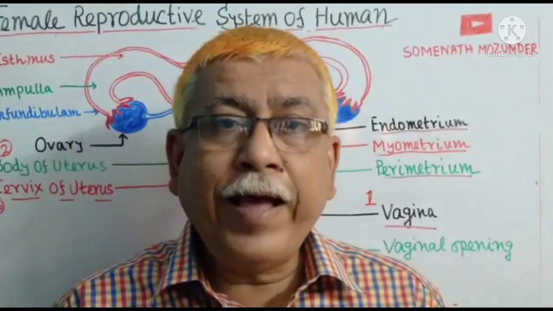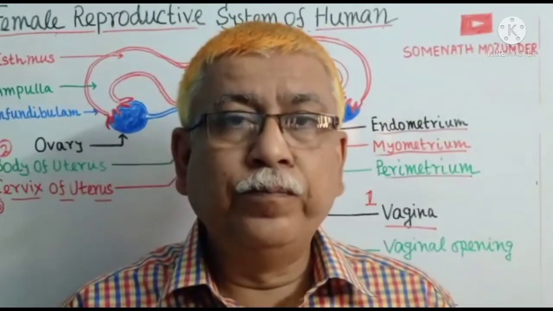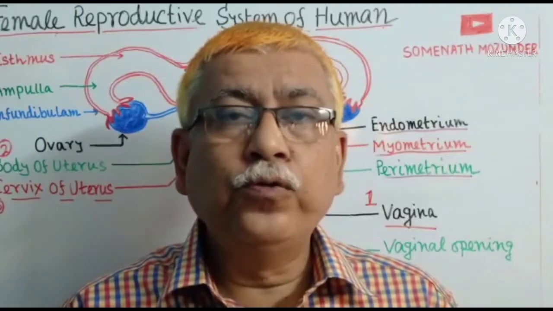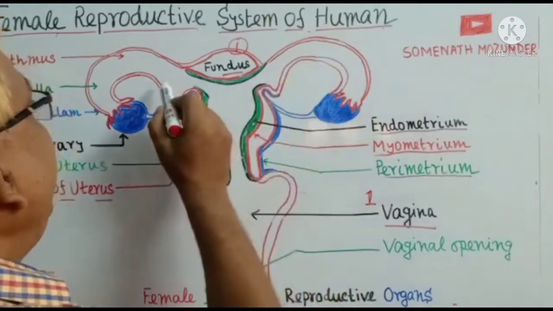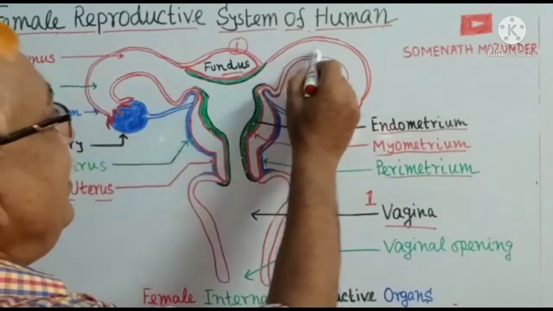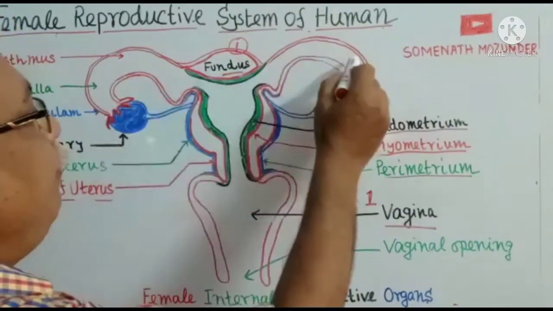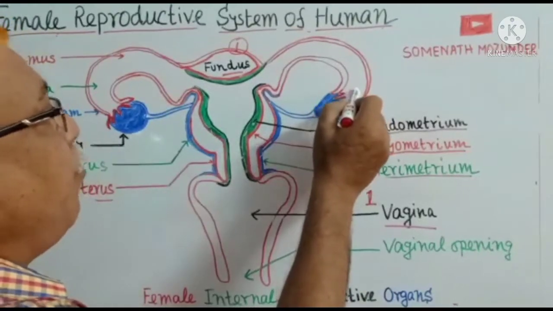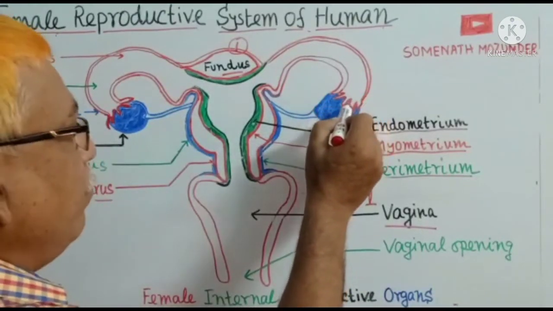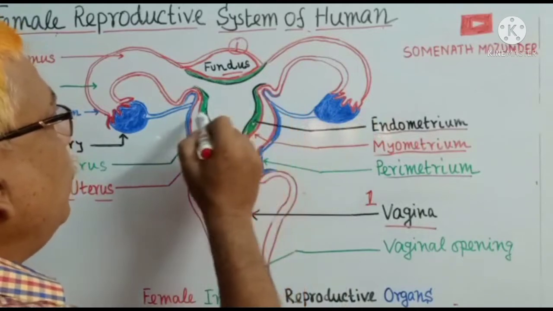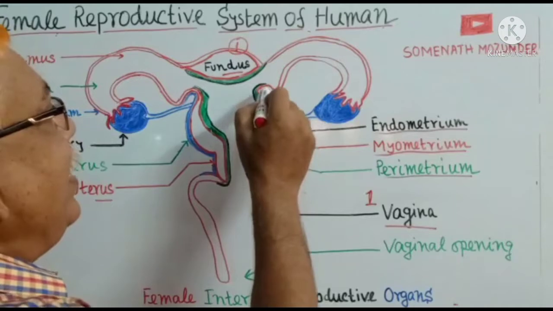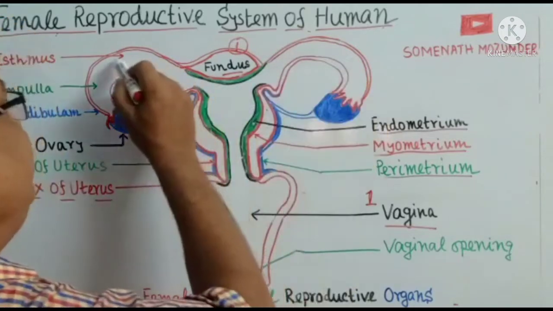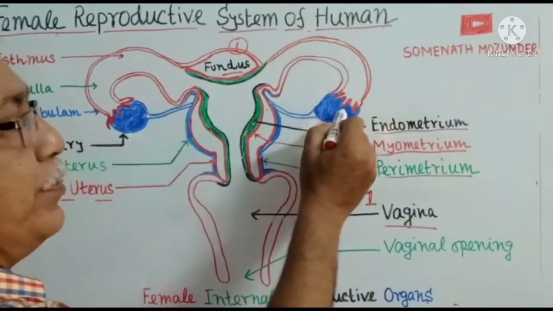Next, fallopian tube. There are 2 fallopian tubes. This is fallopian tube. These 2 fallopian tubes form from both sides of the uterus and extend up to ovaries.